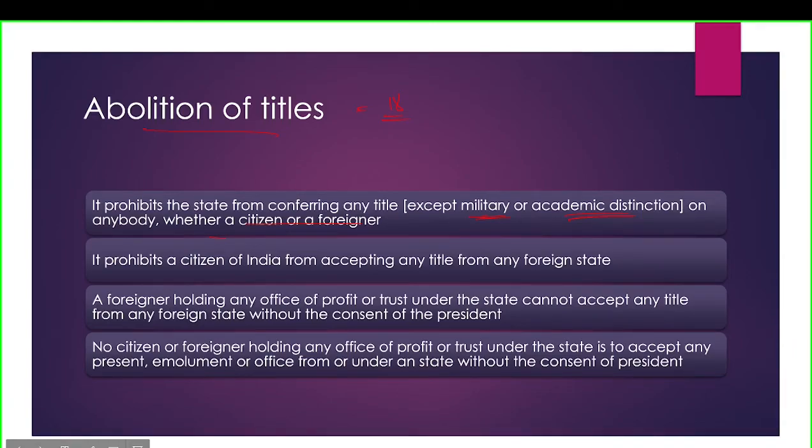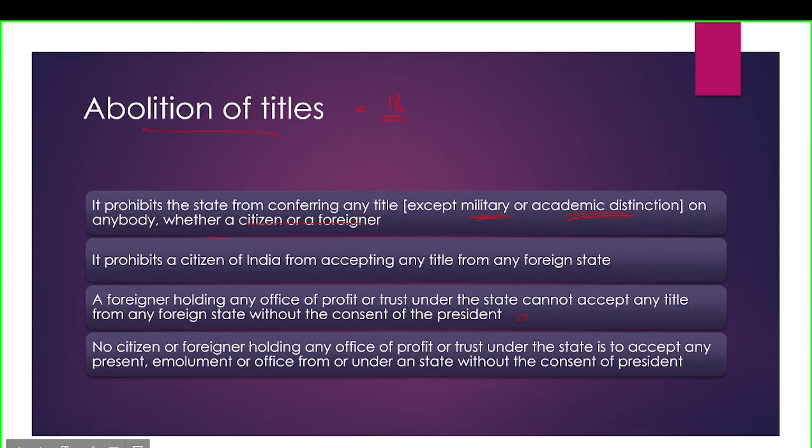That means if any foreigner is also working in India and holding any office of profit or trust under the state, that means under either the central government or the state government, then he or she cannot accept any title from any foreign state without the consent of the president.